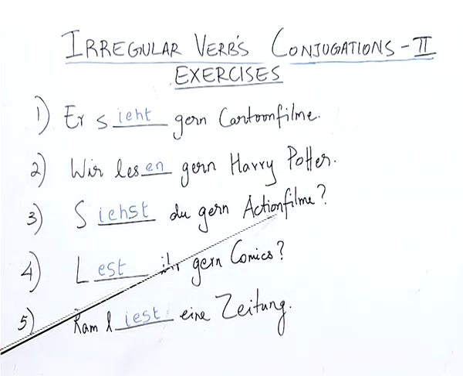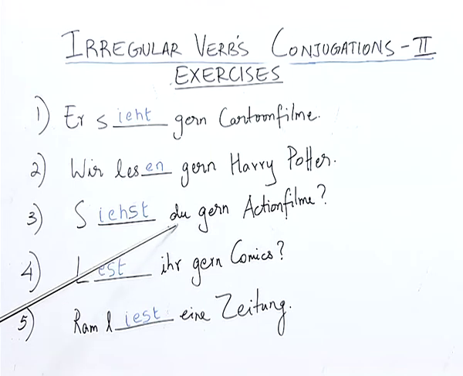Siehst du gern Actionfilme? Now, if you look at this sentence, here we have the pronoun du, which is the second person singular, conjugated with the verb sehen, and the verb undergoes a transformation at the end, as you can see, where it takes the ending st, and also the vowel e is replaced by two vowels, I and E. Therefore, the answer given here is also correct.